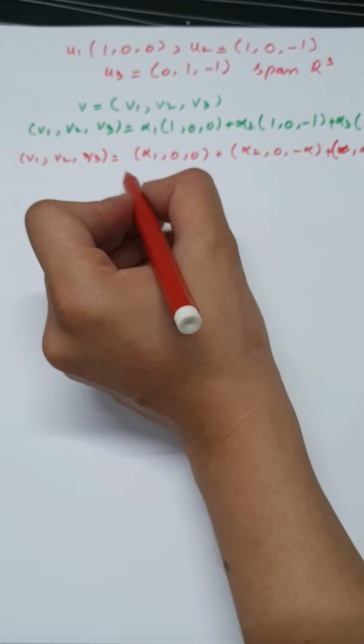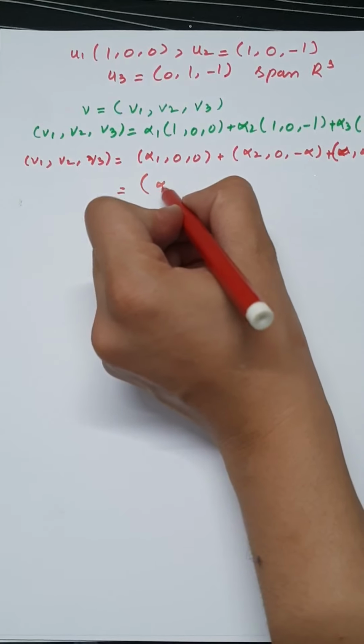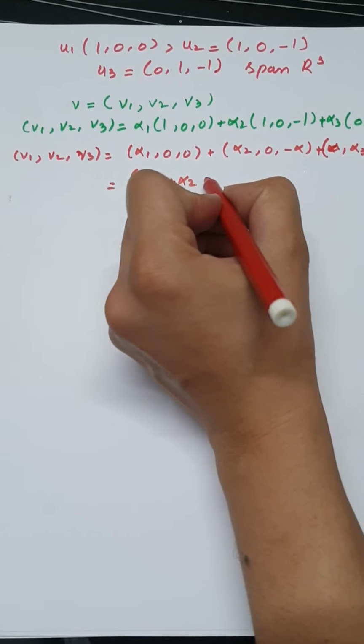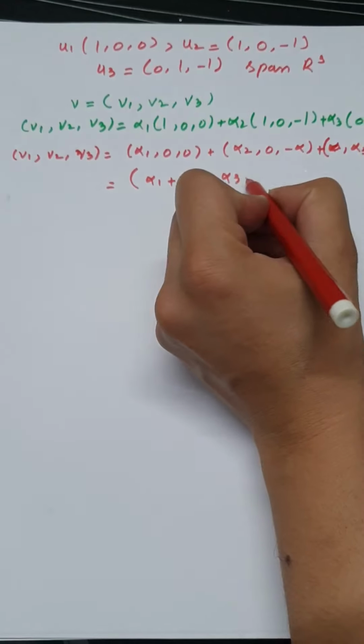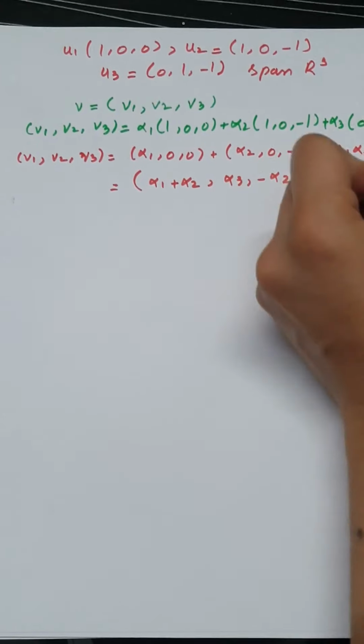Or in other words, you can write it as (alpha 1 plus alpha 2, alpha 3, -alpha 2 minus alpha 3).